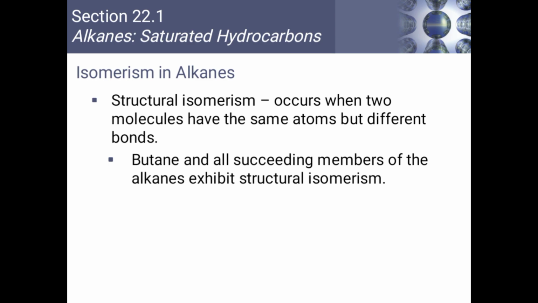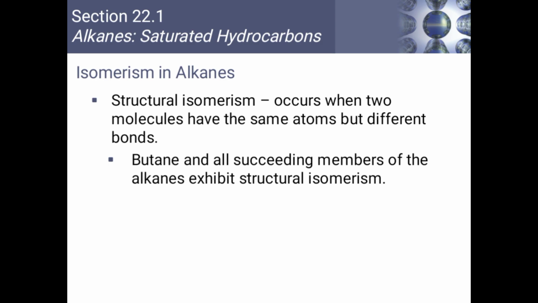Then the next thing that we are going to look at is isomerism in alkanes, just in alkanes. Remember, when you say isomerism, it means compounds that have the same molecular formula but different structures. So we have structural isomerism. Structural isomerism occurs when two molecules have the same atoms but different bonds, so their bonding is different.